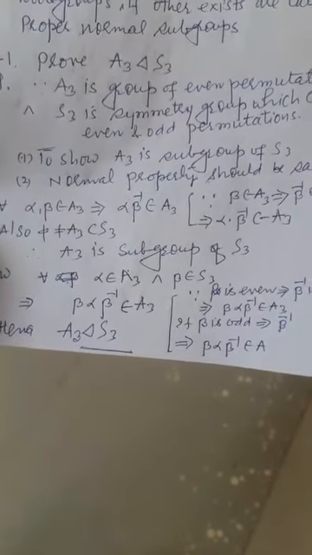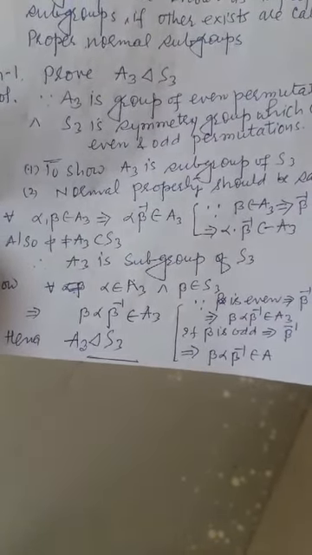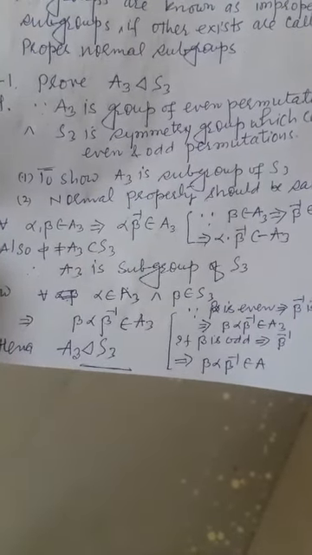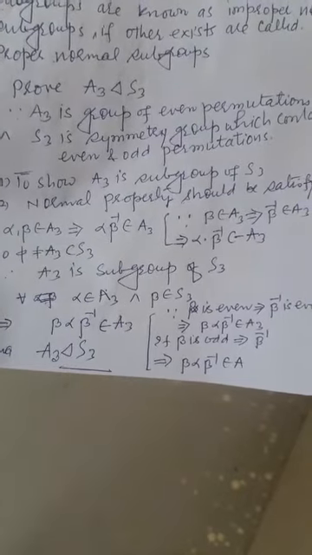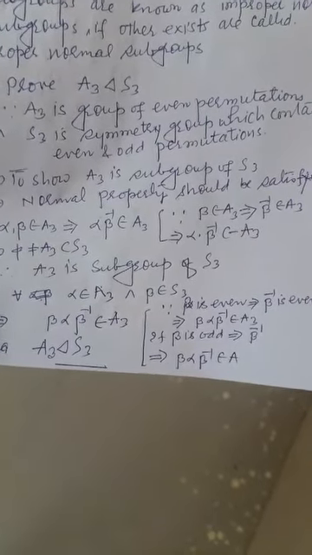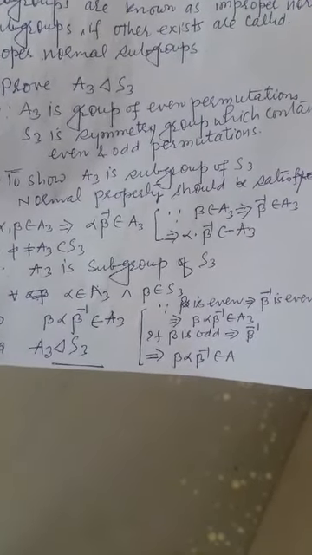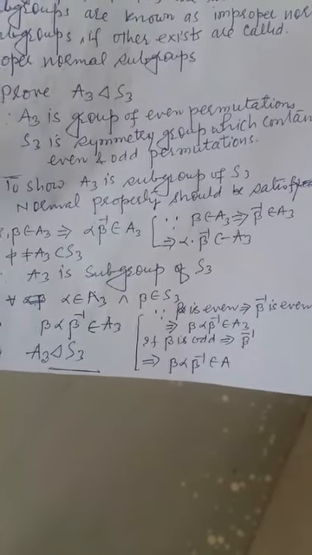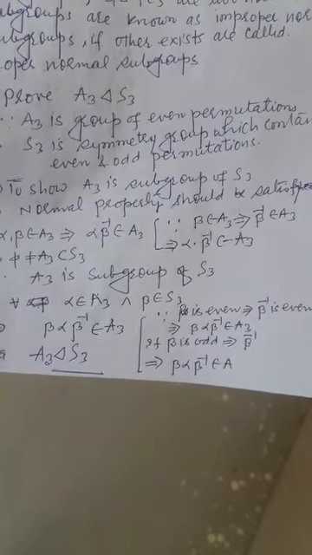Now for all alpha belonging to A3 and beta belonging to S3, we need beta alpha beta inverse belongs to A3. We have two cases here. If beta is even, then beta inverse is even, so beta alpha beta inverse belongs to A3.